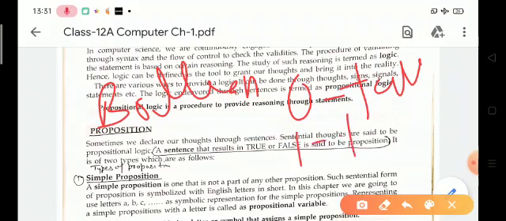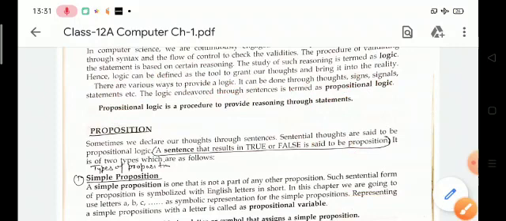Second fact: a proposition can be either true or false, but it cannot be both. Third point: there are some connectives, called logical operators, in propositions.